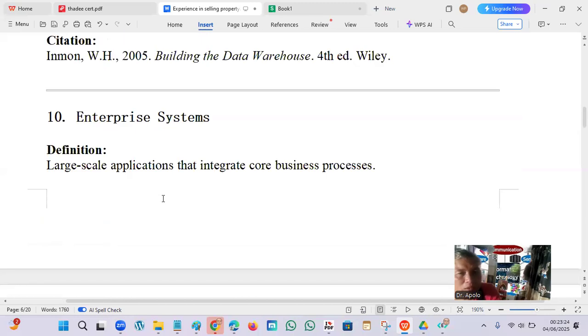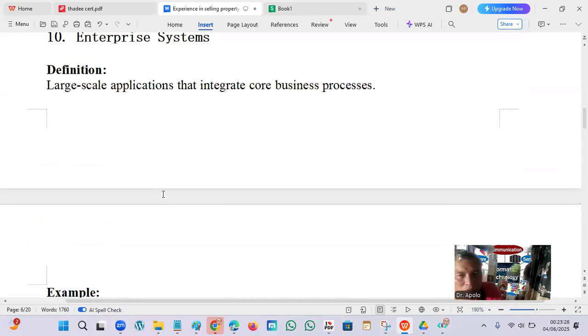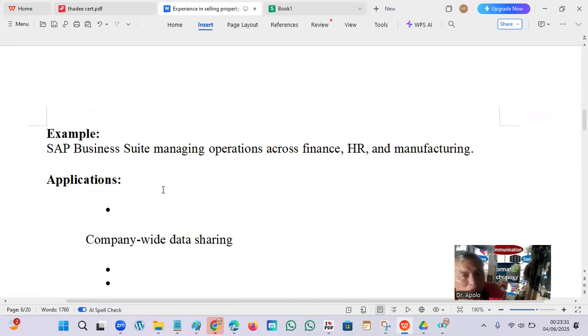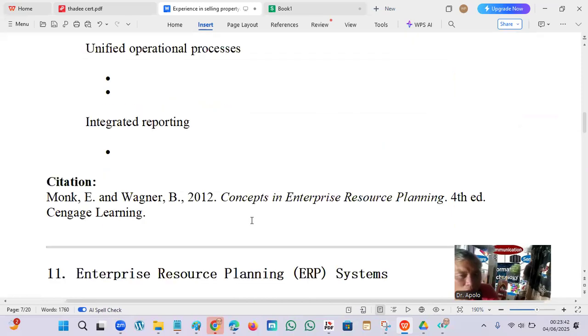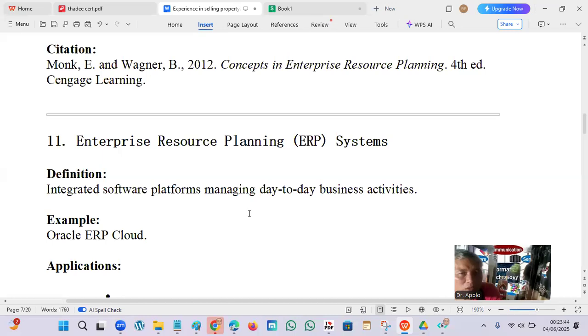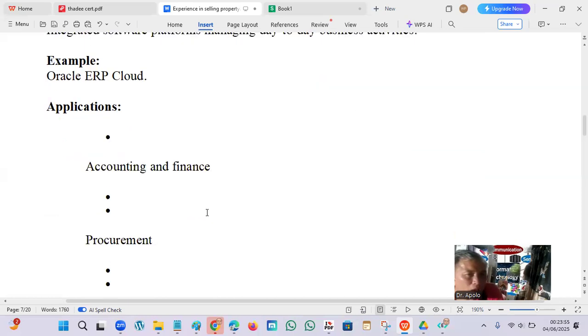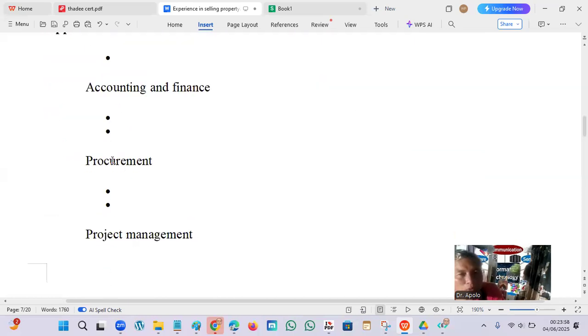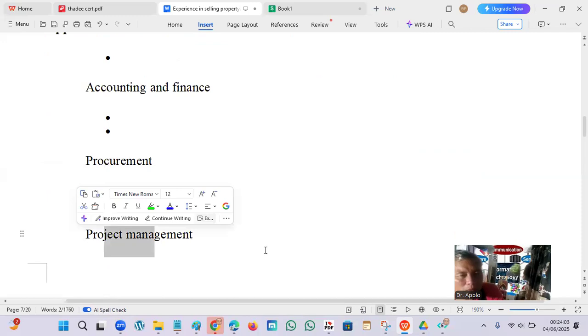We have enterprise systems, large-scale applications that integrate core business processes. For example, SAP Business Suite manages operations across finance and HR, so SAP manages everything. Applications include company-wide data sharing, unified operational processes, and integrated reporting. Enterprise ERP is now the big software used to handle the entire operation. We have Oracle ERP, and SAP is another. It covers accounting, finance, procurement, which is the purchasing, and project management, for new product development.